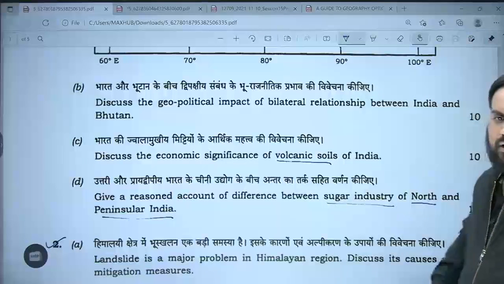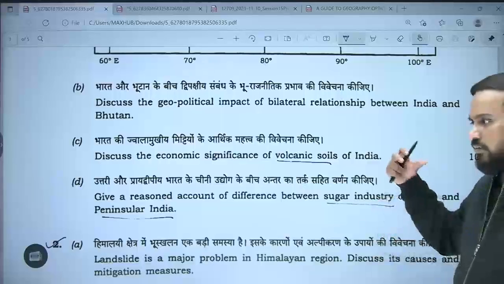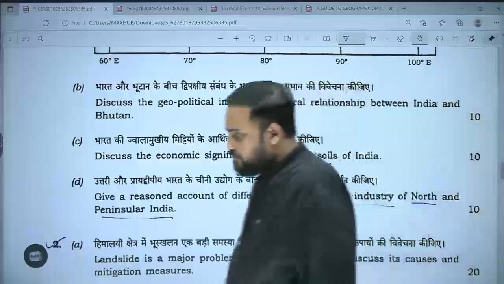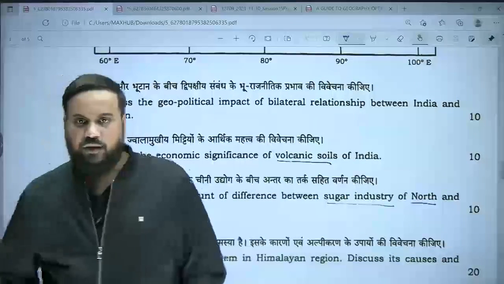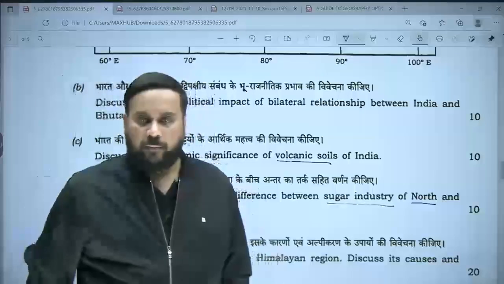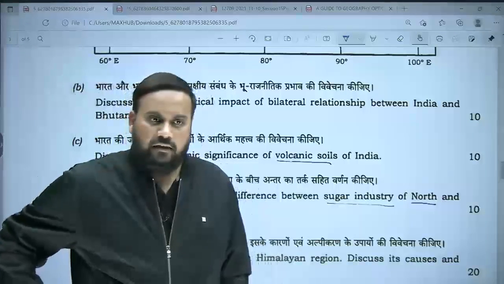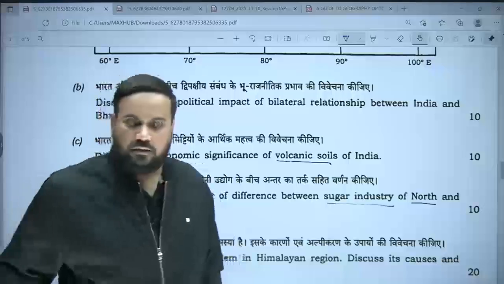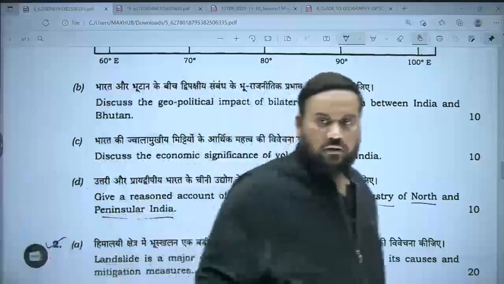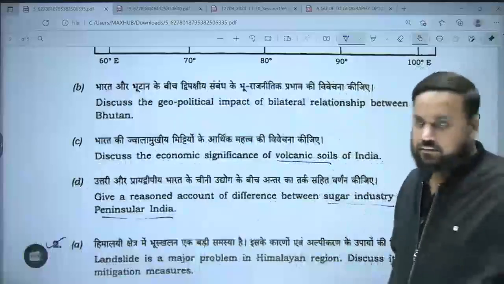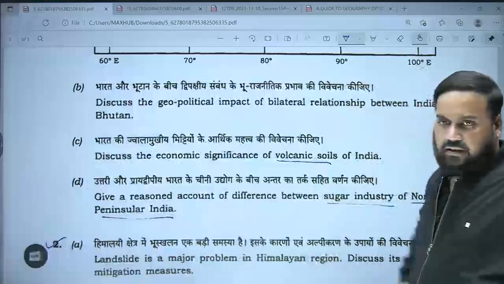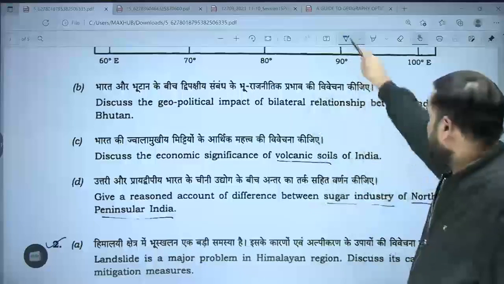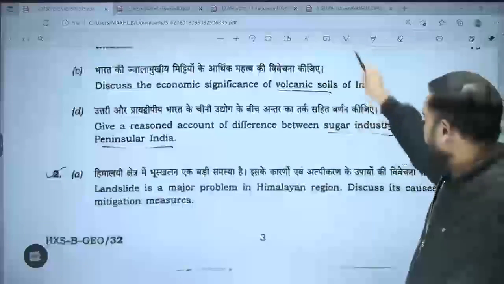If you talk about the relationship between India and Bhutan, when we are talking about more global impact, inevitably China will enter. And the good relationship between India and Bhutan, tell me, are they spoiling the plans of China? Are they kind of spoilers? Yes, they are. Okay. So again, in this context, the answer should have been written. As I told you, I will elaborate this later in a class which I will be taking on YouTube, an open class.